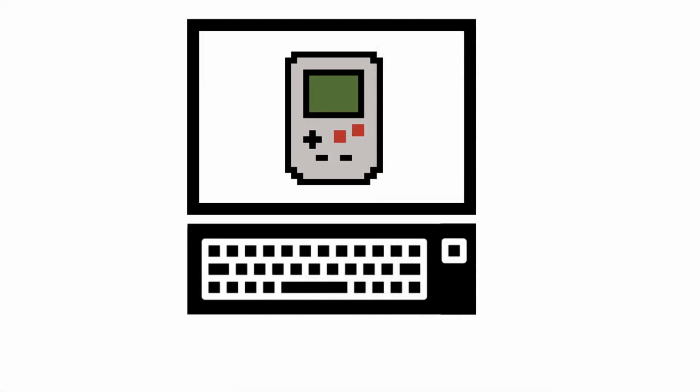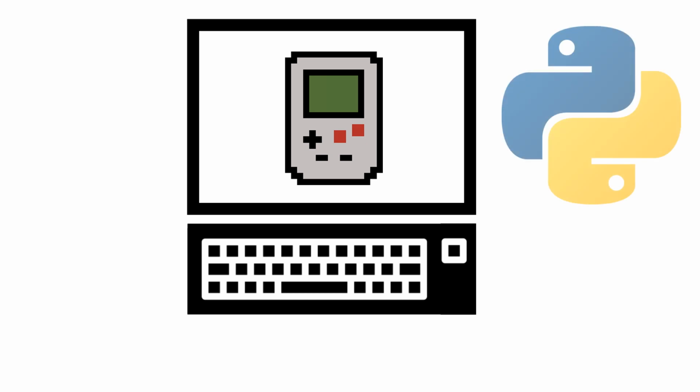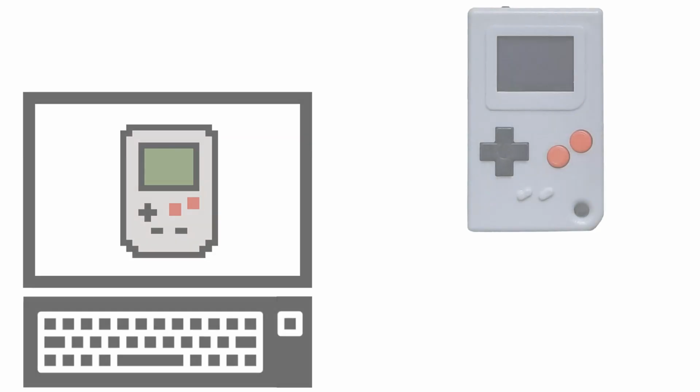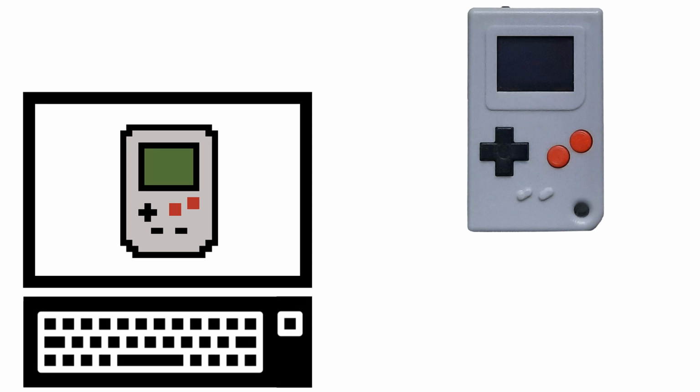There are, however, many Game Boy emulators out there already, including those written in Python, the language that the Thumbie is programmable in. But the best available Python Game Boy emulators require a large percentage of a gigabyte's worth of libraries to function, something that the Thumbie just doesn't have the space for. But there is still one solution. Use another machine to run the actual emulator in the background and then send that data to the Thumbie.